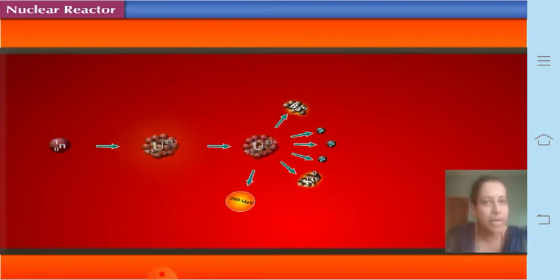Now what does this mean? You should not do this yourself, it is done in the nuclear reactors by experts. A nuclear fuel called uranium-235 is used.